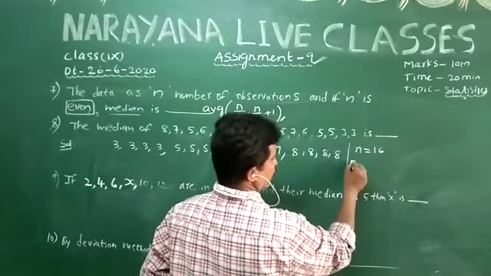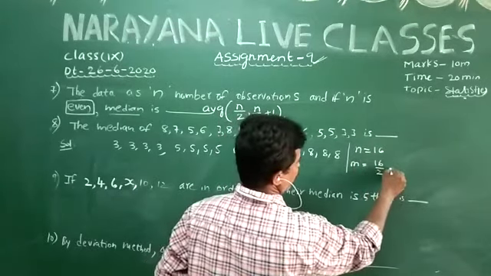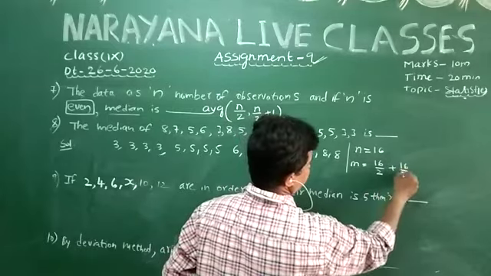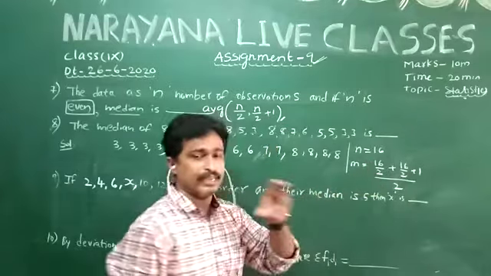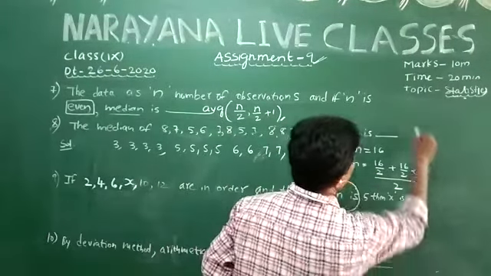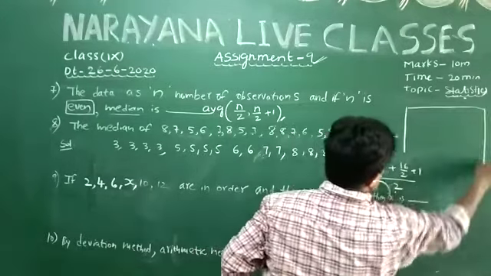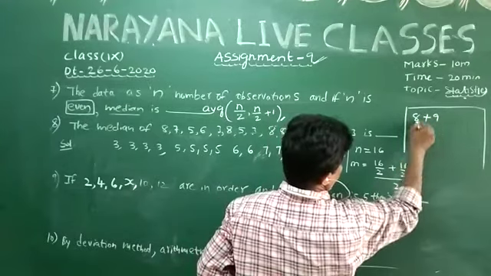Therefore the median is equal to the 16/2 and 16/2 + 1 observations divided by 2, where 16 is n. So that is the 8th term plus the 9th term, by 2.